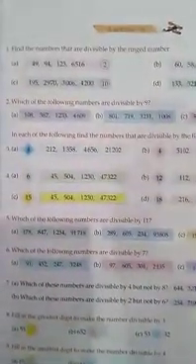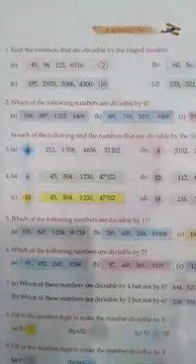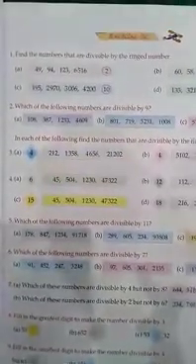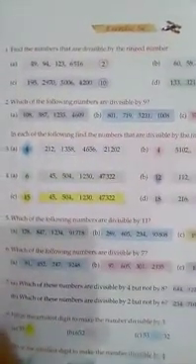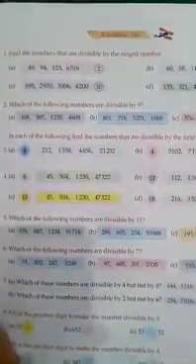We were doing chapter number 5 and we have completed chapter 5, exercise 5A and exercise 5B. Yesterday we learned divisibility of different numbers. So today we will do exercise 5C. Take out your notebook, math register and write the exercise 5C and the date of today.